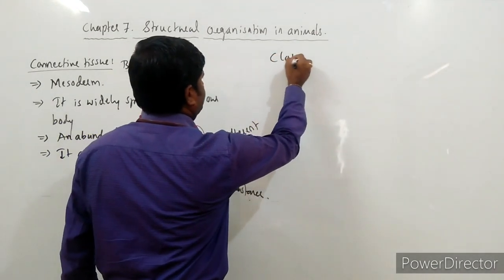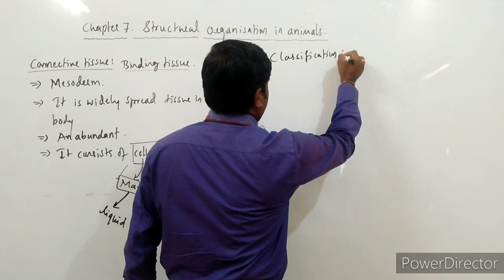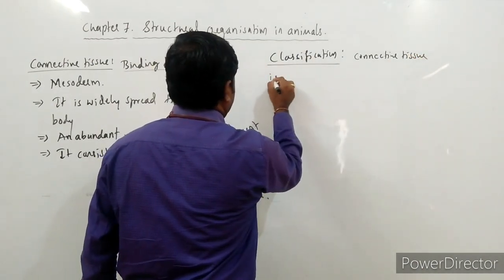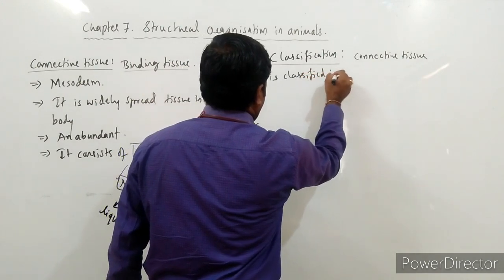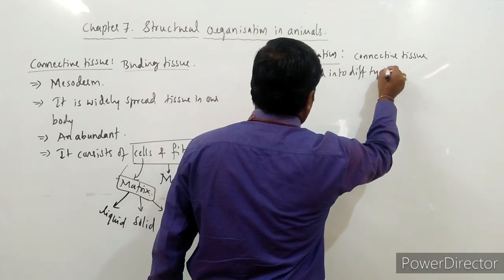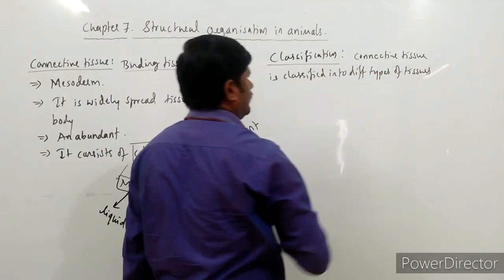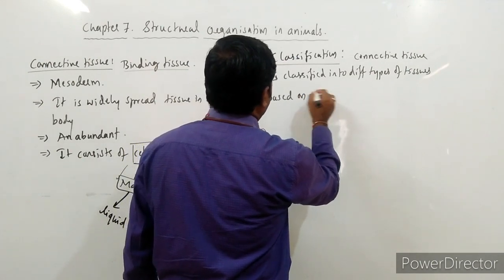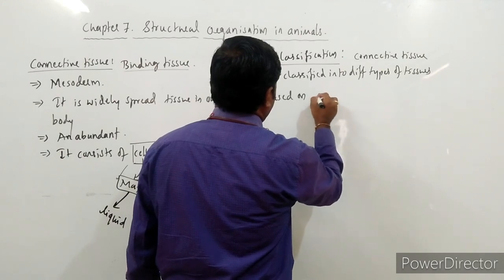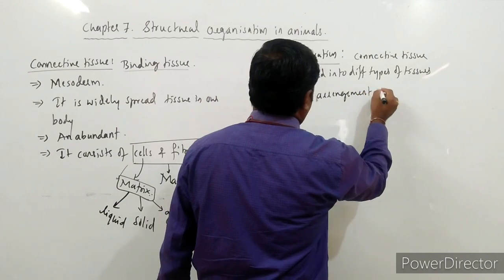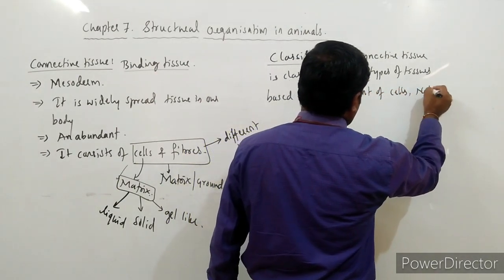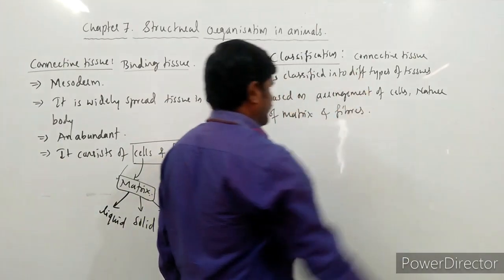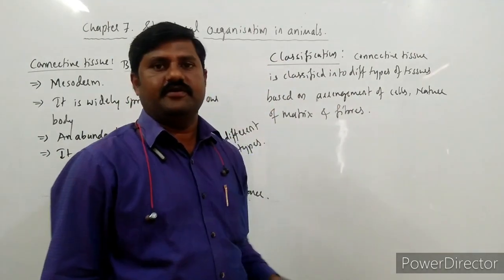So classification. Here connective tissue is classified into different types of tissues, that is connective tissues, based on the arrangement of cells, nature of matrix, and the fibers. So based on this, they have been classified into different types.